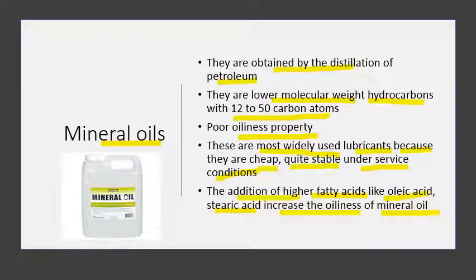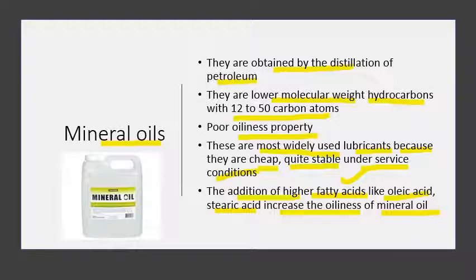Other properties of mineral oil are very advantageous, as they are cheap and quite stable.